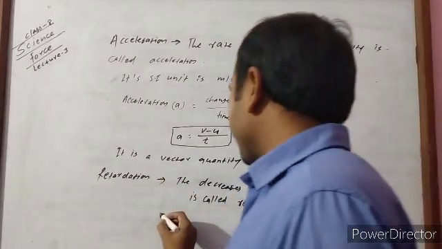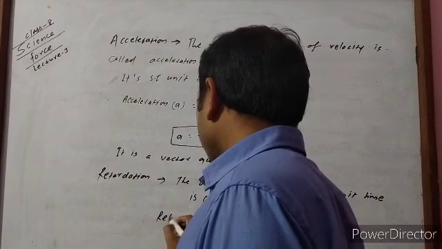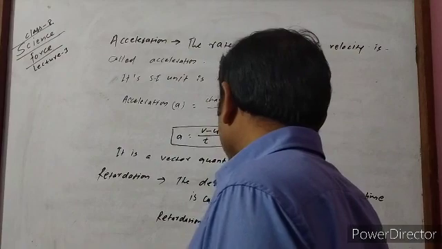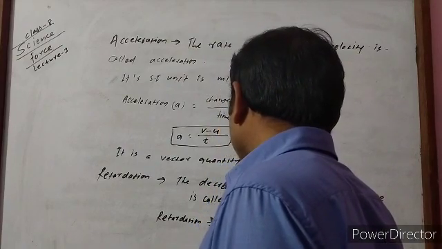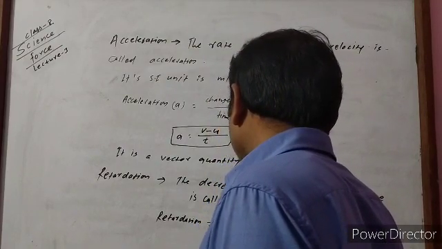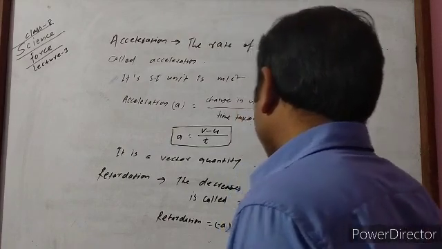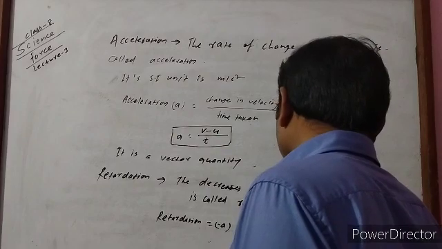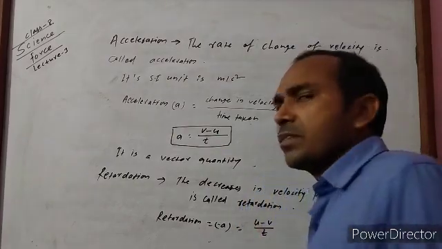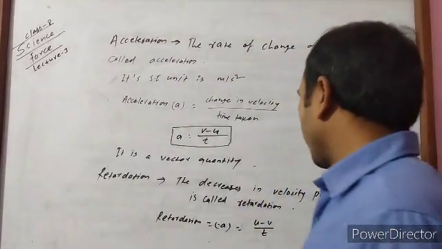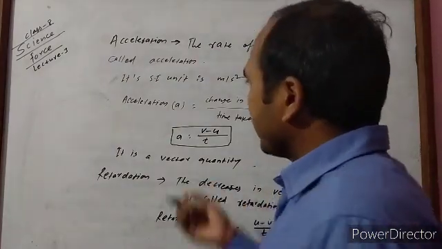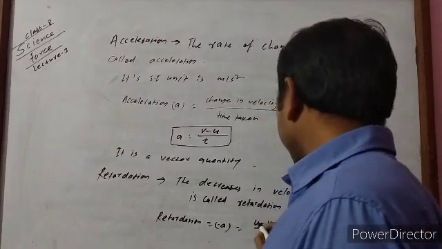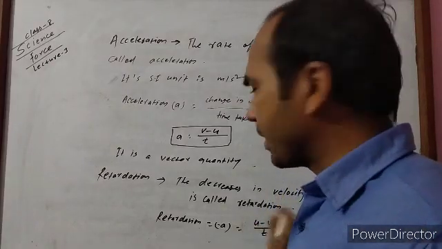And this retardation means negative acceleration, that is, we can write it in this way, negative acceleration, and it is equal to u minus v by t. This becomes retardation. Okay, and the unit is the same, only the formula changes, that is, here initially we have to write u minus v.